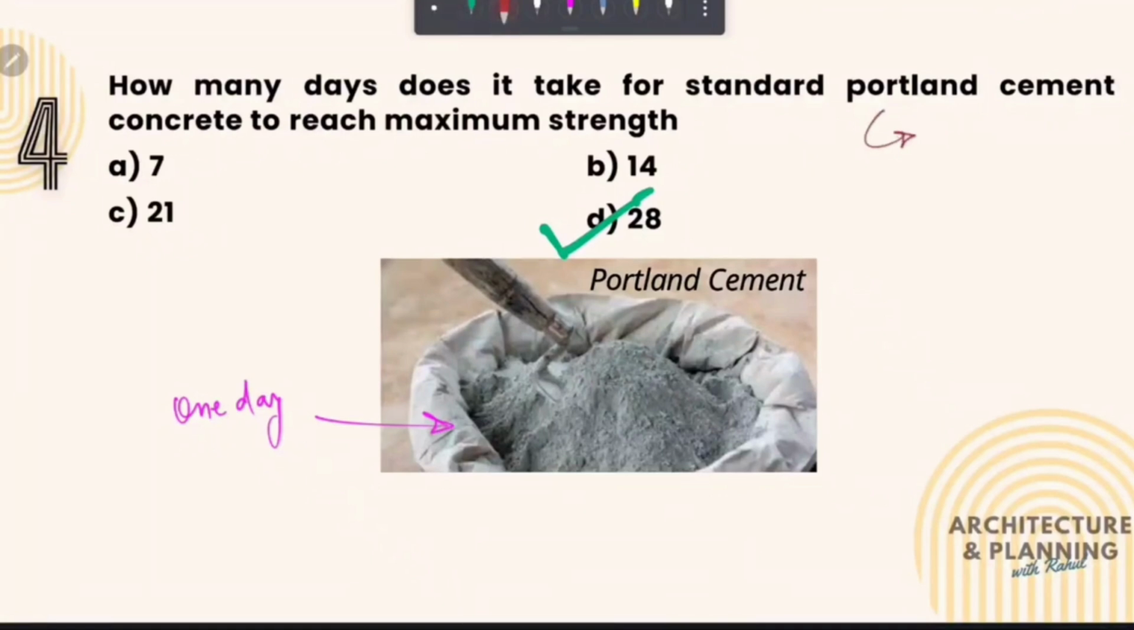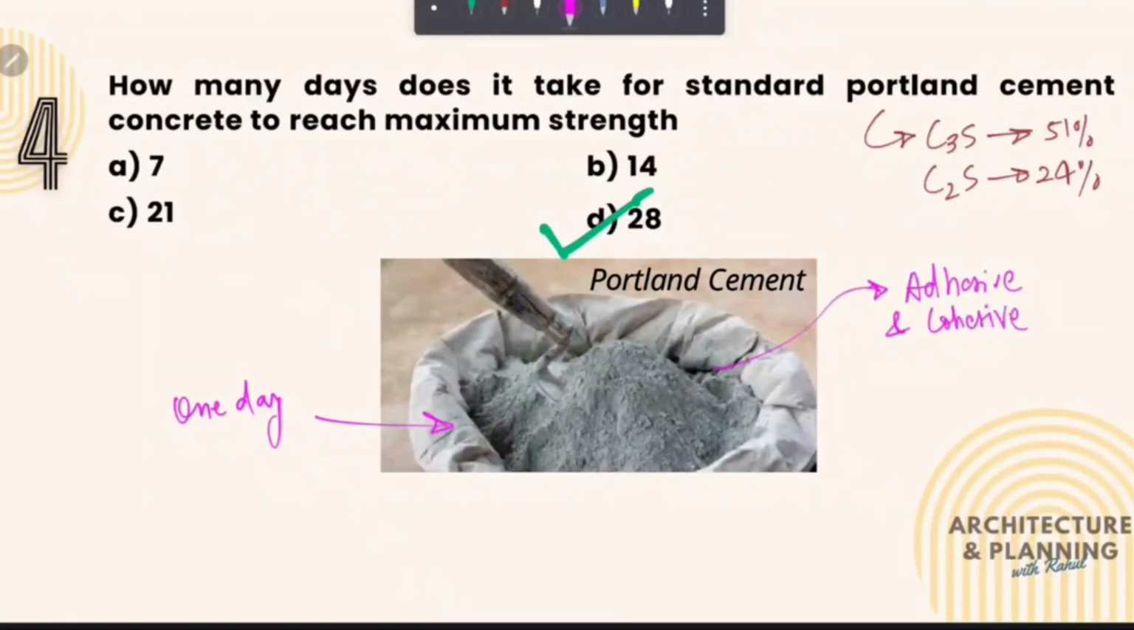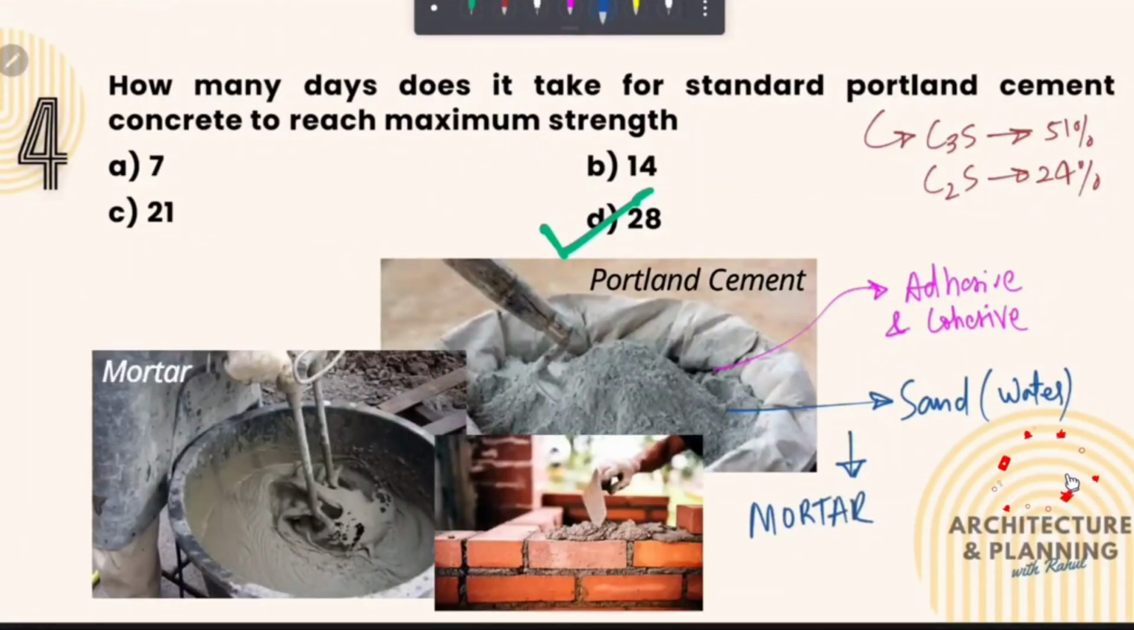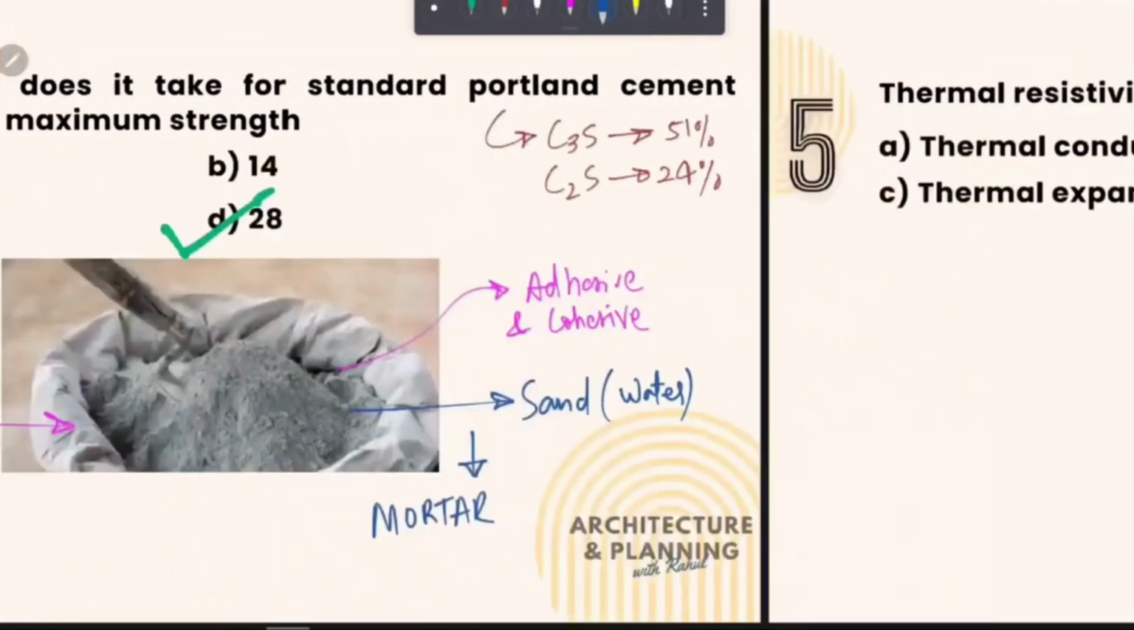Now, talking about Portland cement, two components are important. First is tricalcium silicate, which is around 51% in Portland cement. The other is dicalcium silicate, which is around 24% in Portland cement. Portland cement has adhesive and cohesive property, and it is used to bind two materials. When it is added to sand with the help of water, it becomes mortar, which is widely used in brick masonry and construction. Let's move to the next question.